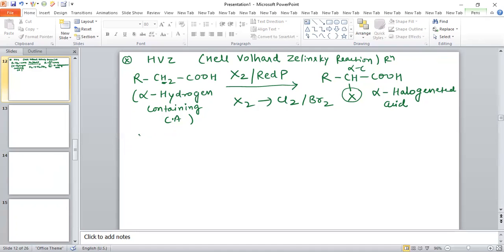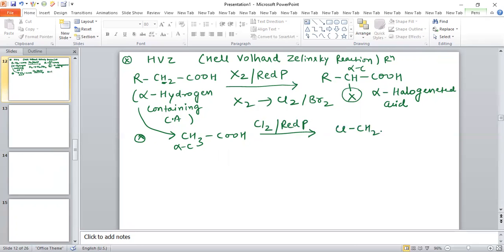For example, you can see the reaction. This is CH3COOH. Now see, this is the alpha carbon, with alpha hydrogen, so this is an alpha hydrogen containing carboxylic acid. When this reacts with Cl2 in presence of red phosphorus, the hydrogen will be substituted by chlorine. So this product is obtained by this reaction.